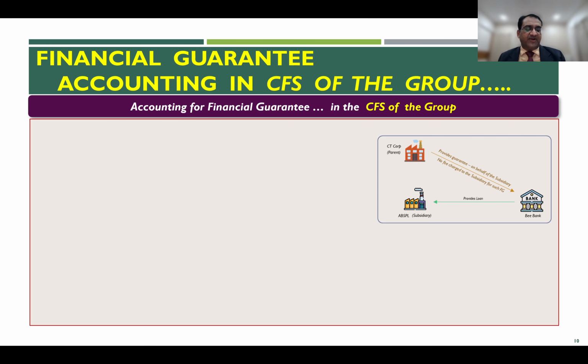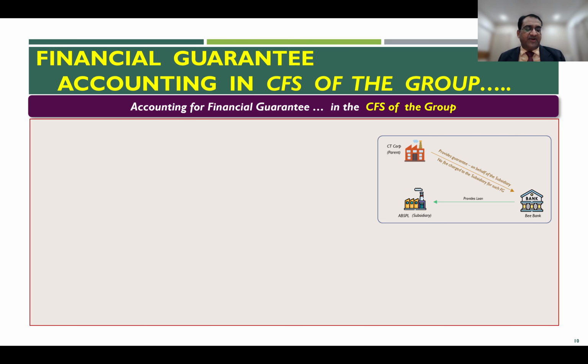Now what happens in CFS? As I said, when it comes to the consolidated financial statement of the group, this is the economic reality. So in substance, from the group's perspective, the group has actually incurred a financial liability to the extent of that 100 lakh rupees of the loan which they have taken. And therefore, the CFS should include only that liability. All the rest are intra-group transactions that really need to be eliminated, right? So this liability of 100 lakhs will be measured on what we call the amortized cost basis.